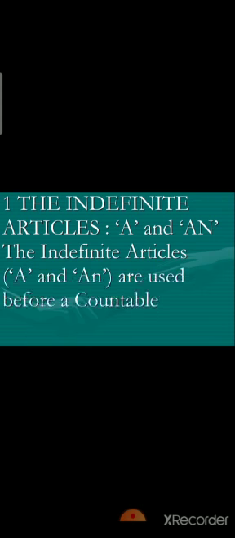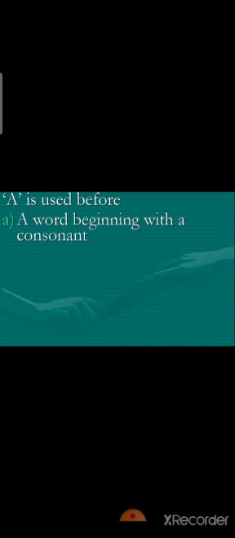Now, the indefinite articles a and an are used before a countable noun when it is singular. Further, we shall see when we are going to use a and an.